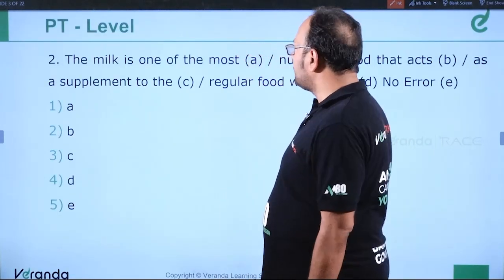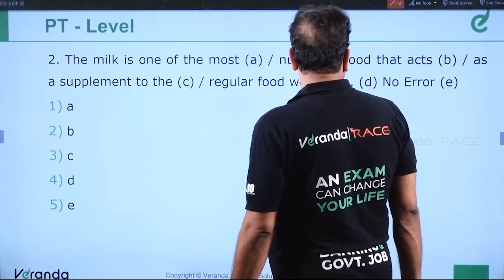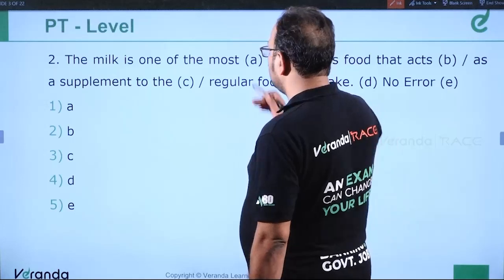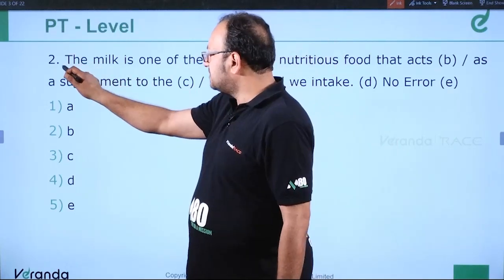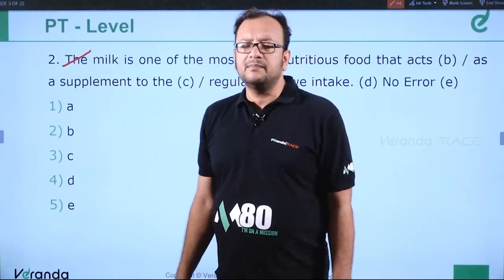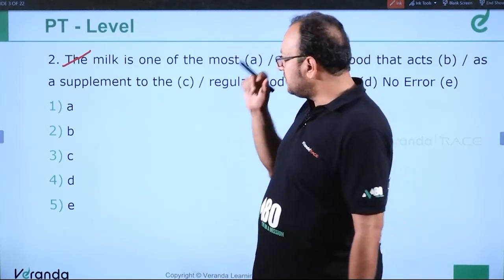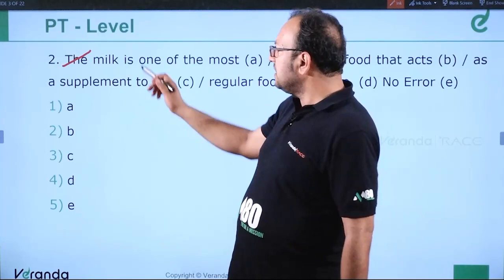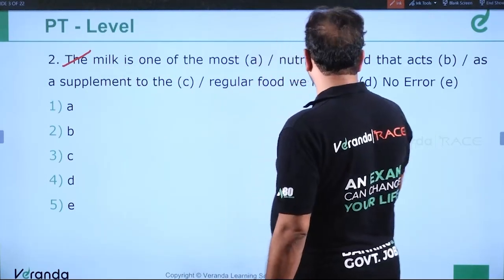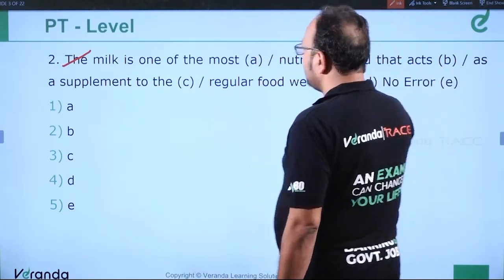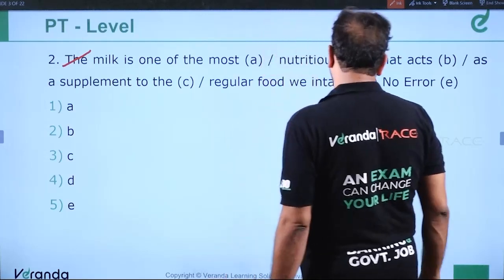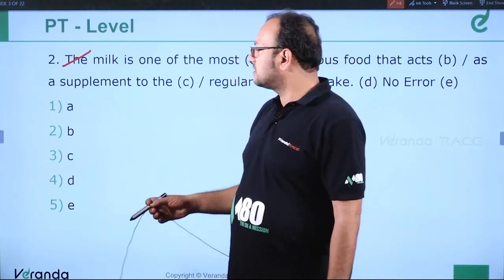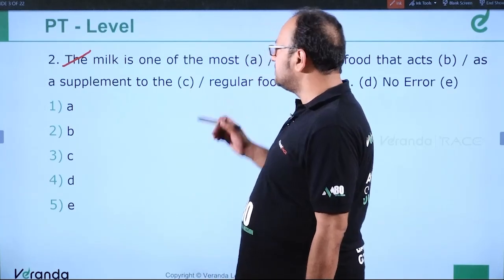Next question. Question number 2. The milk is one of the most nutritious food that acts as a supplement to the regular food we intake. The error is in part A, which is it should be milk. Milk is a material noun. So with material nouns we don't use articles. So it should be milk is one of the most nutritious food that acts as a supplement to the regular food we intake. Clear? So it should be milk, not the milk.